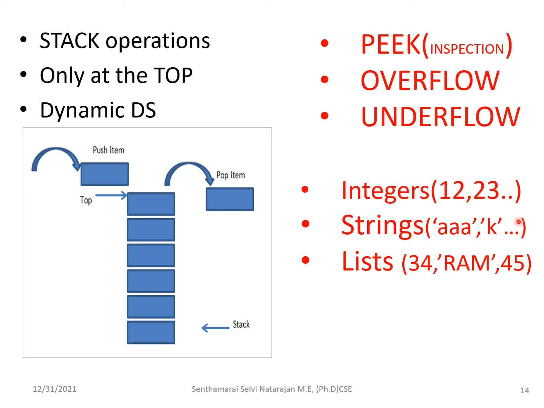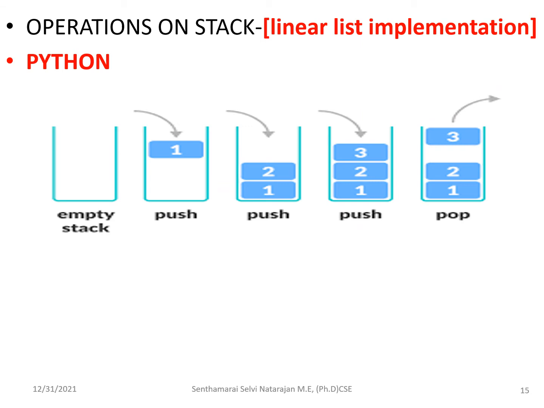So Python will be dealing with the stacks based on integers, strings, and then lists. You can store integers and strings, and a list can also be used, that is, one data item such as roll number, name, and marks. So a list can also be used for this implementation of stack. And then the operations on the stack, as I have said, are push and pop.